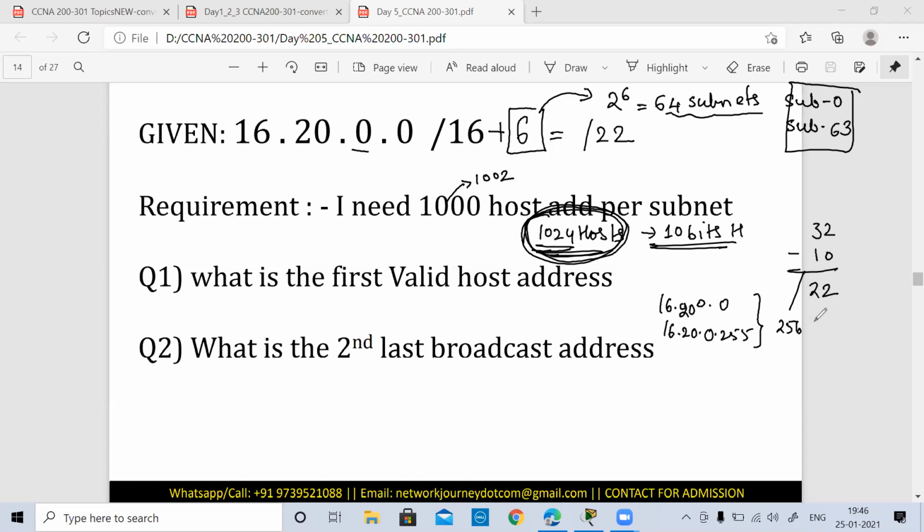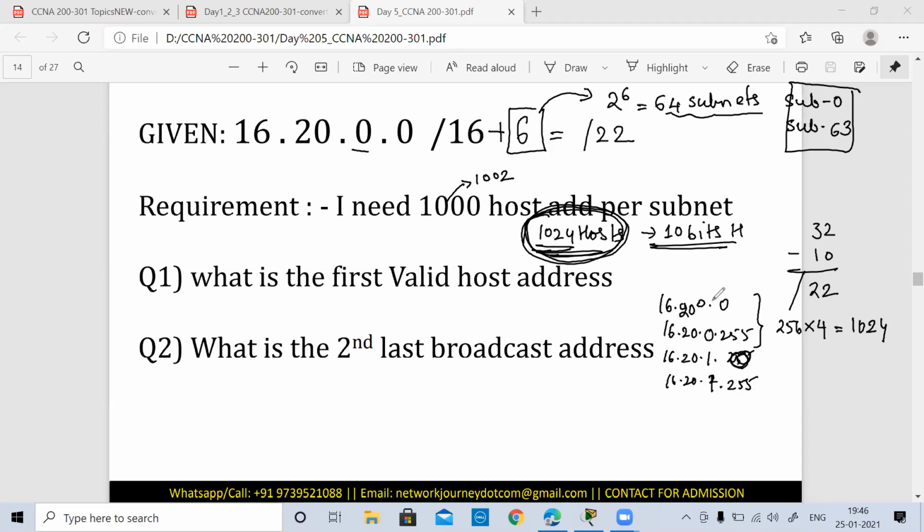We see that 256 into 4 will give you 1024. That means I have to again take 16.20.1.0 to 16.20.1.255, and 16.20.2.0 to 16.20.2.255.